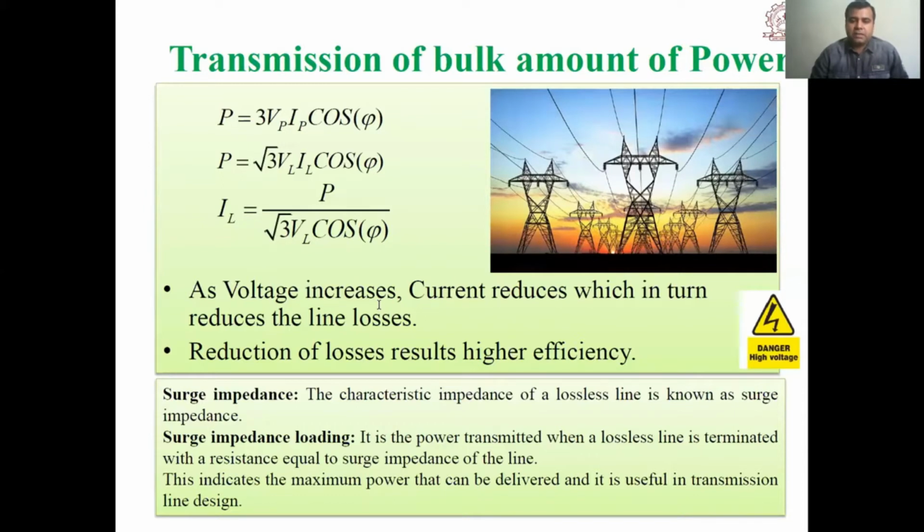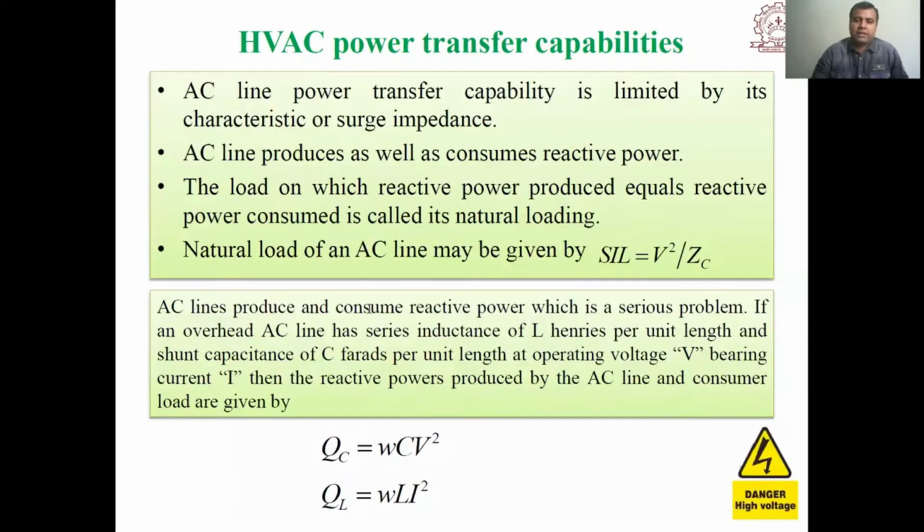This indicates the maximum power that can be delivered. It is useful in transmission line design, so this aspect is very useful while we are designing any transmission line. We will see in detail how we determine the surge impedance loading.